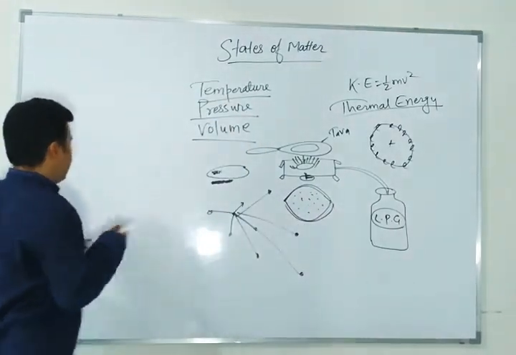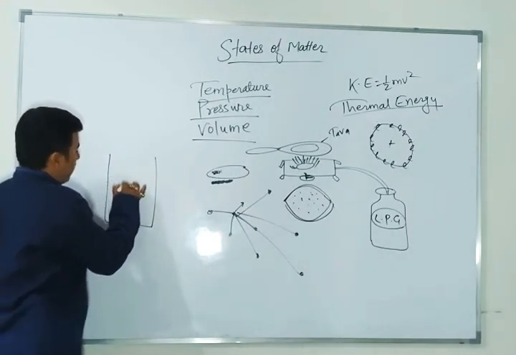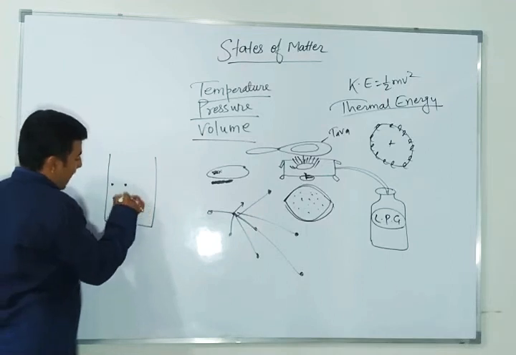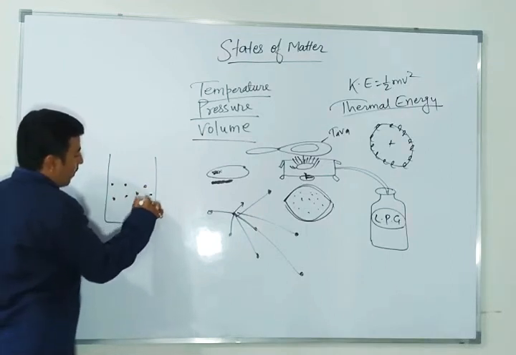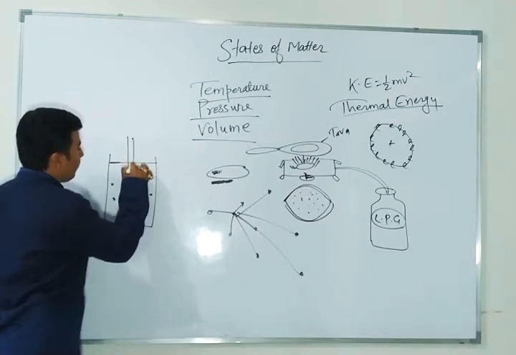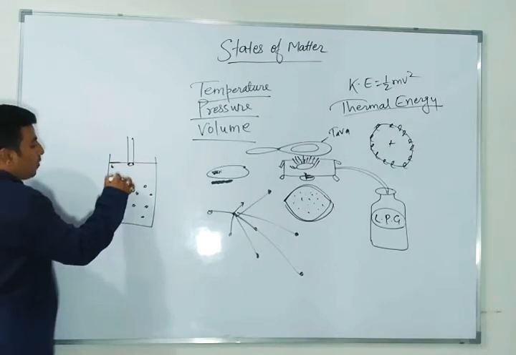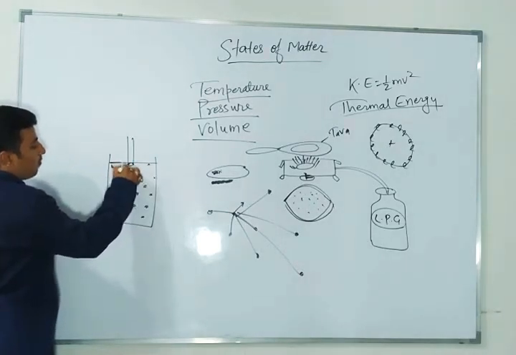You know very well. See here, this is a cylinder. In this cylinder, suppose these are the gaseous atoms. Gaseous atoms move very freely, and this is our piston. When it was free, the atoms were very far away from each other, right?